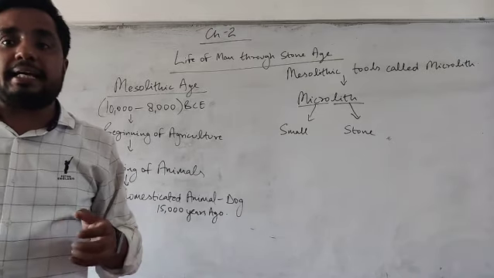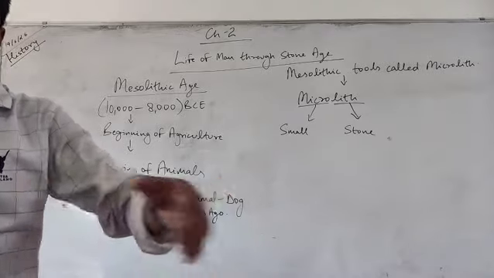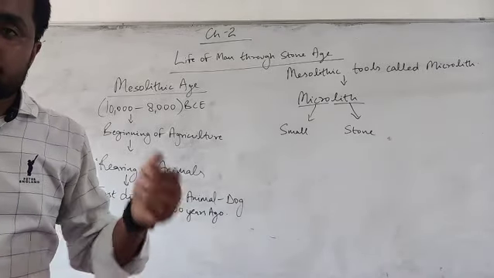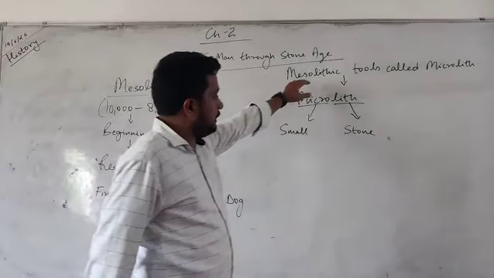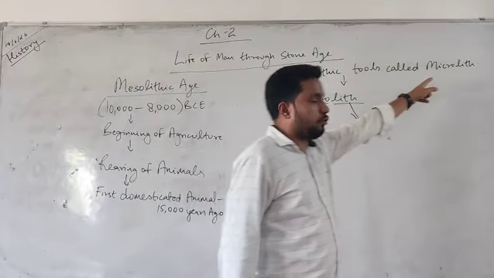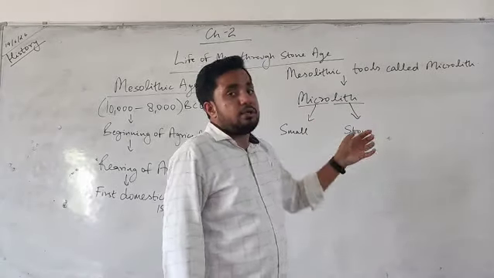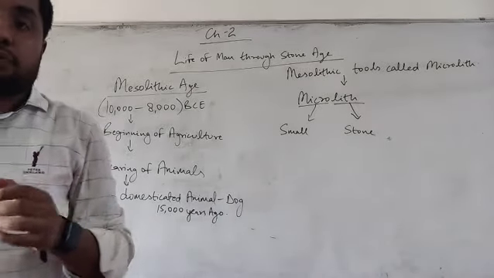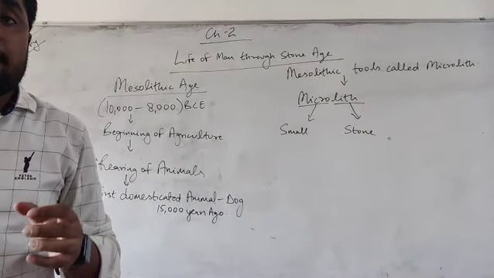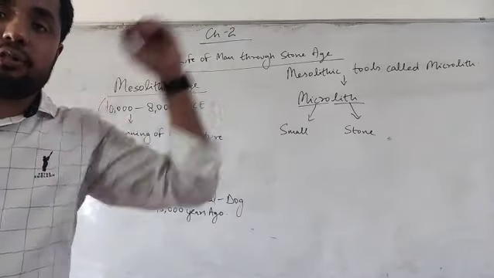Efficient means they can be very handy and very useful in various sorts of work done in that age. So the tools used in the Mesolithic Age were microlith, small in size but much more efficient and sharper than the tools used in the Paleolithic Age.